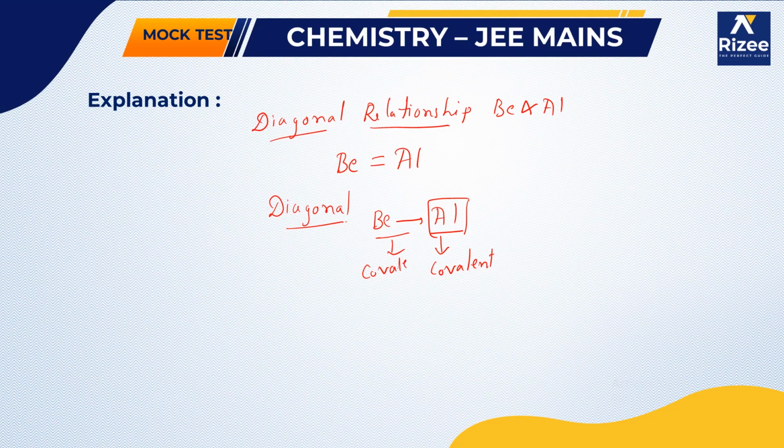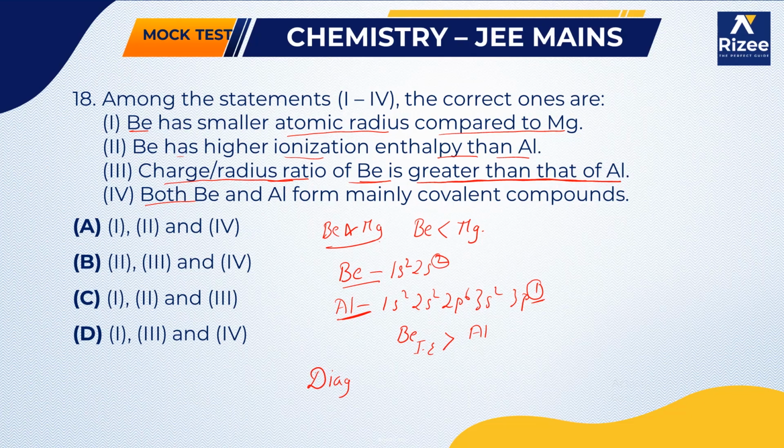So in the 4 statements you can see that yes, beryllium has smaller atomic radius, yes, beryllium has higher ionization enthalpy, but the beryllium charge by radius ratio is equal to that of aluminium, and both beryllium and aluminium can form mainly covalent compounds. So our answer is 1, 2 and 4. So it is the first option you can see.